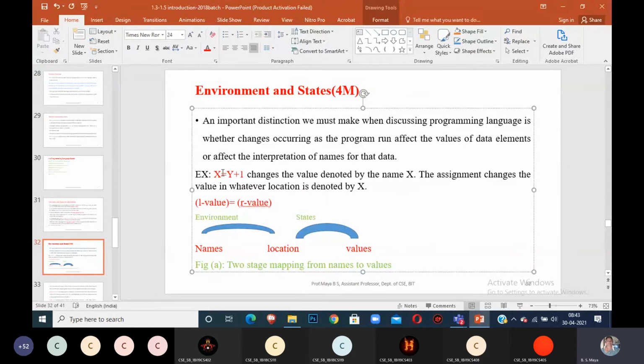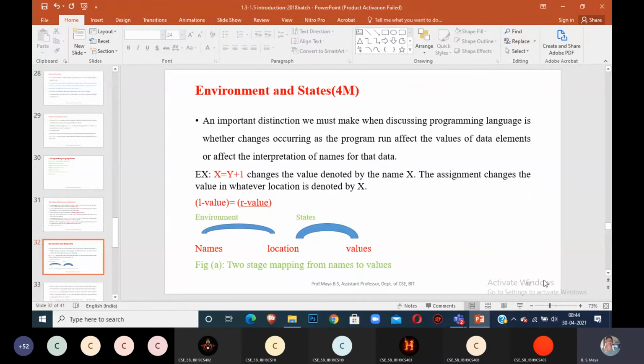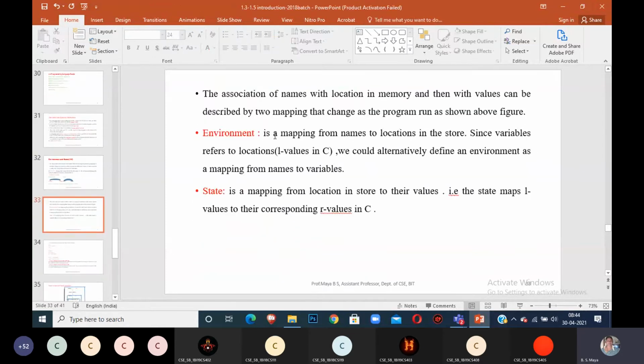The first one is x. The x is created in the memory. It is called the environment. Once the value is computed, that value is stored into the corresponding location. It is called the state. Let me go through the definition further. Environment is a mapping from names to locations in the store. Since variables refer to locations, because of L values, we could alternately define an environment as a mapping from names to variables. That's only creating memory space in the memory.